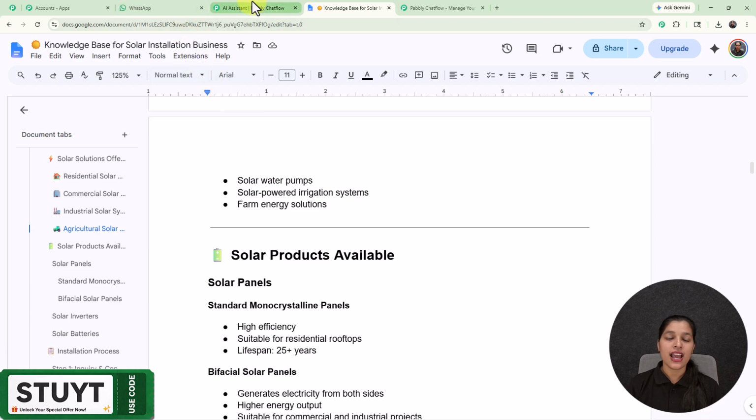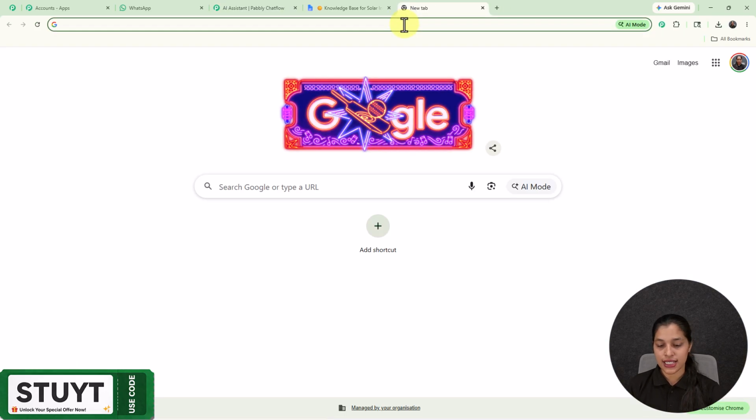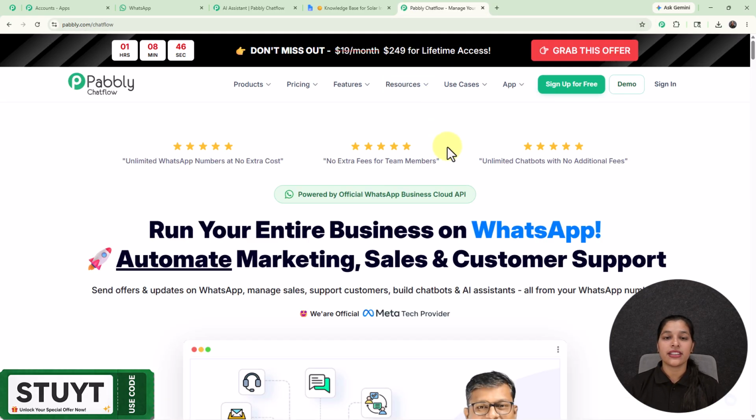So right here, I'm on the AI assistant page of Pabbly Chatflow, which you can get by typing the URL of Pabbly Chatflow, that is pabbly.com/chatflow. Once you enter the URL, you will land on the home page of Pabbly, where you will see two options, that is sign in and sign up free.